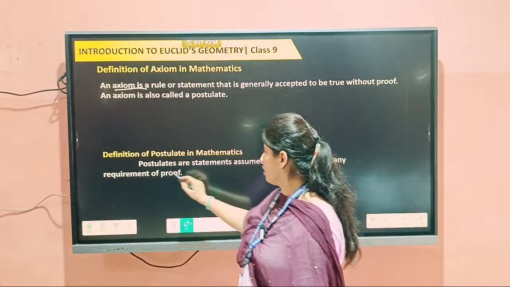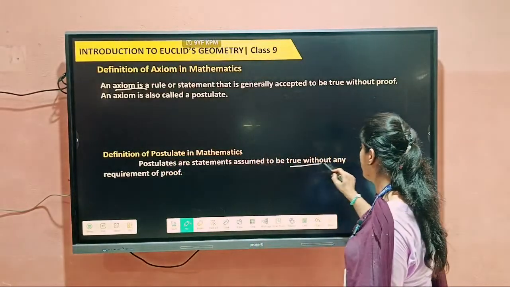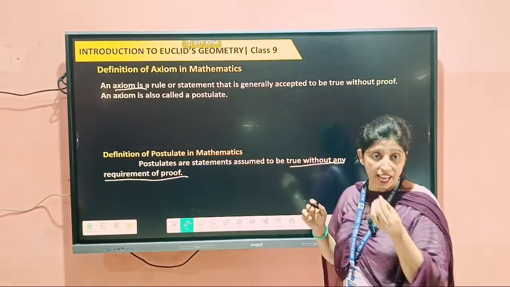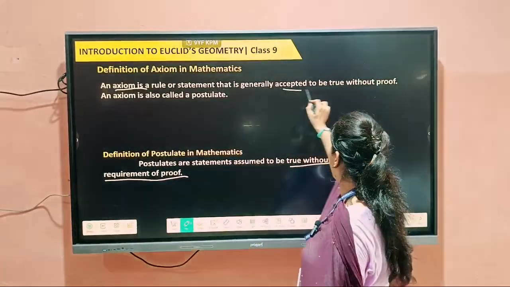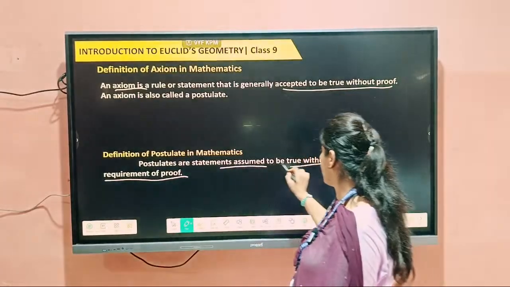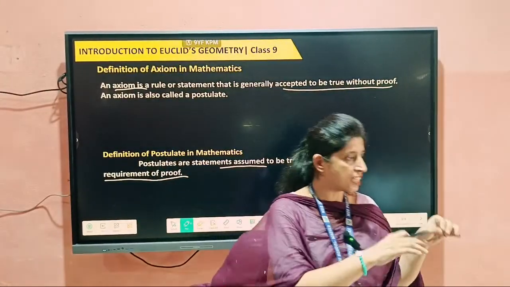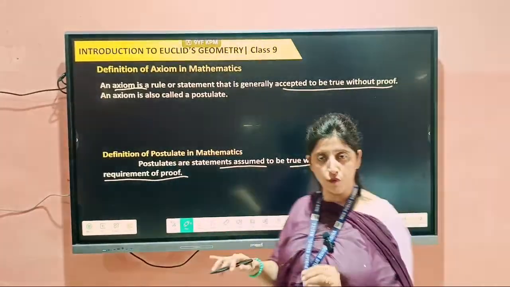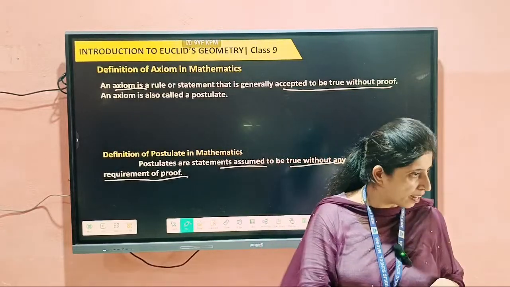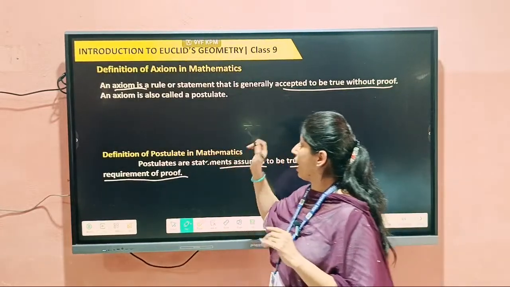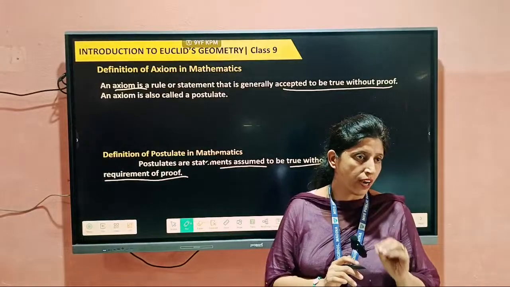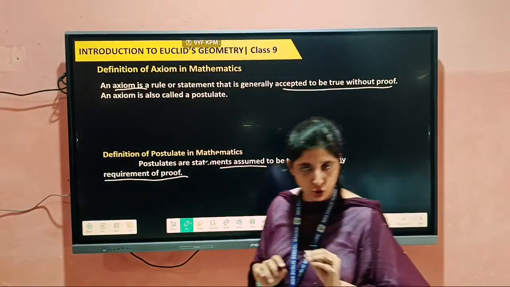And what are postulates? Postulates are statements assumed to be true without any requirement of proof. What is the difference between a postulate and an axiom? An axiom is a statement that is accepted to be true without proof, and postulates are statements assumed to be true. We assume that these are correct without any requirement of proof. These are called postulates, and axioms are accepted as true but without any proof.